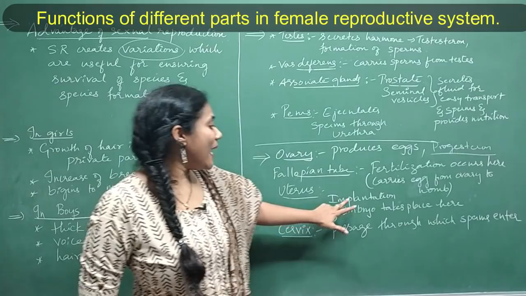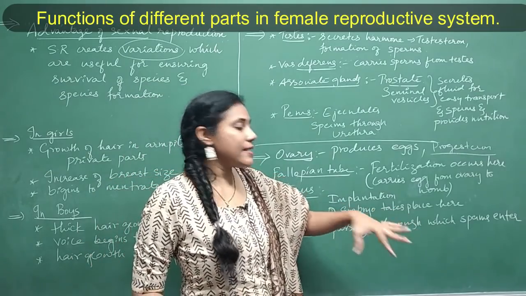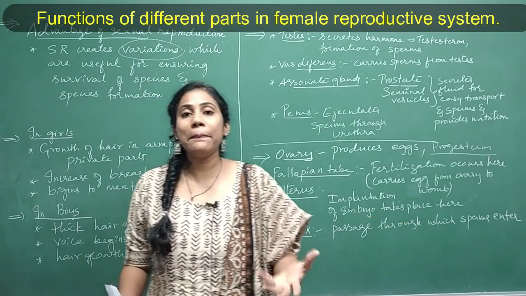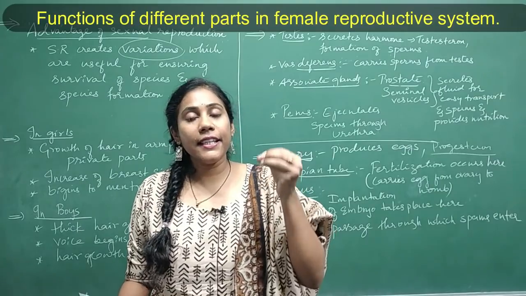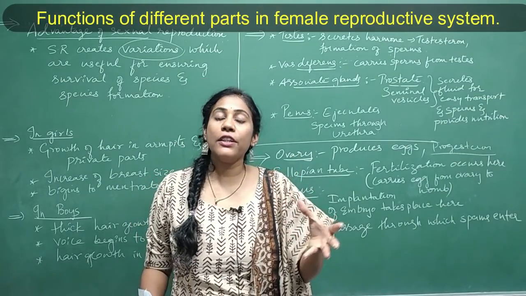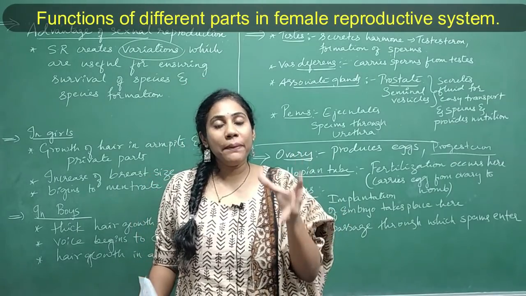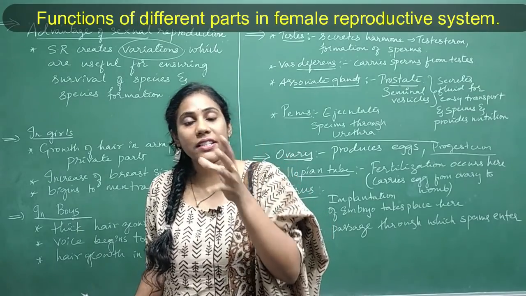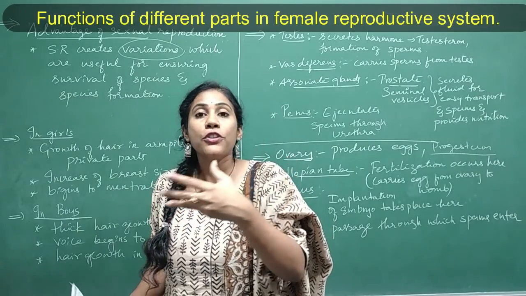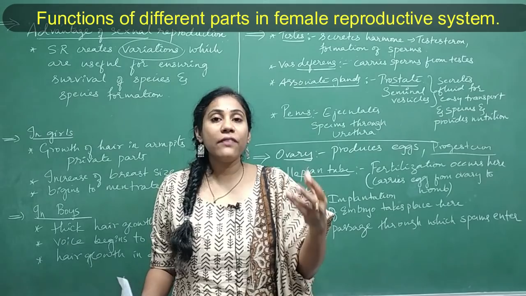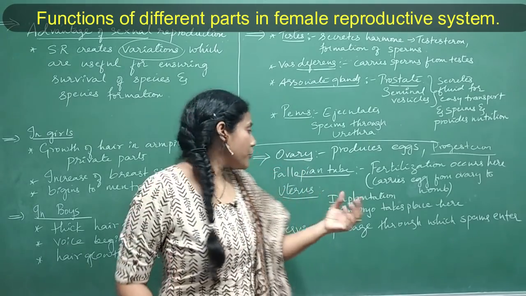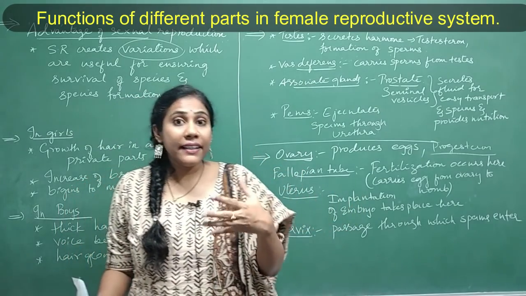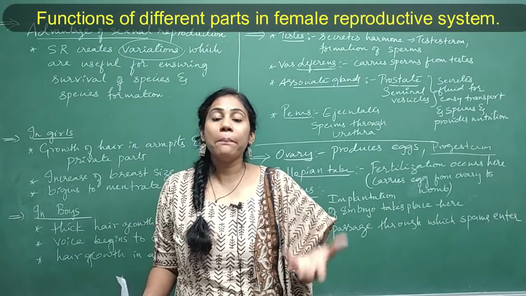So implantation of embryo takes place in uterus. So what do you mean by implantation? Say in case fertilization occurs in fallopian tube, what happens to that zygote? It divides and it becomes embryo. So where will that embryo move? It will move to the uterus, and that is what we call implantation.